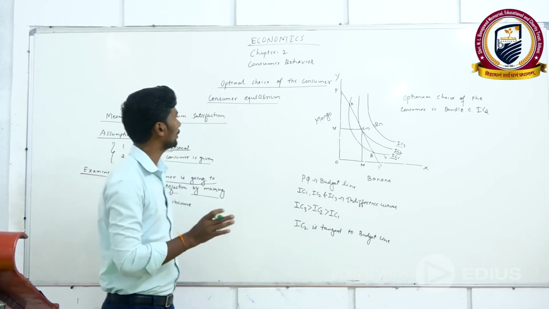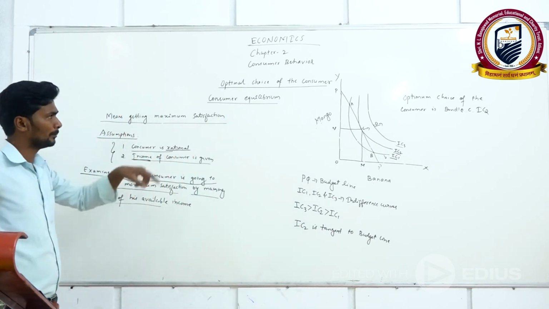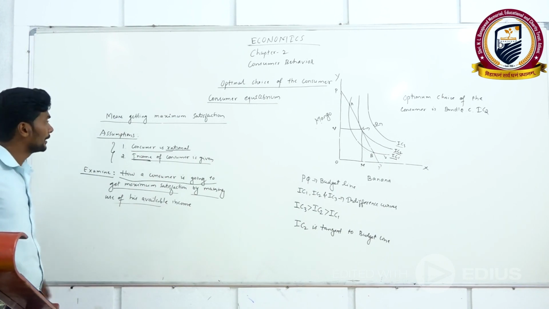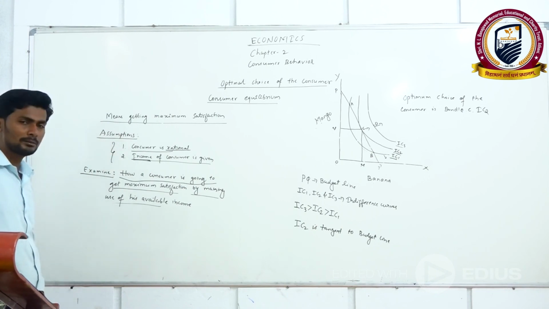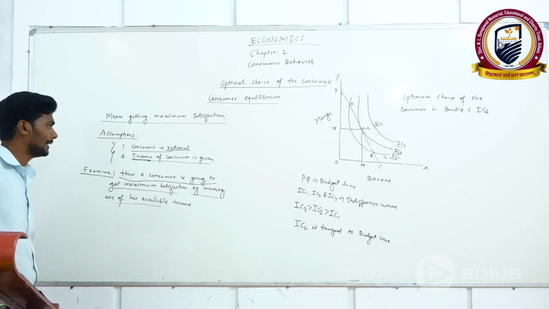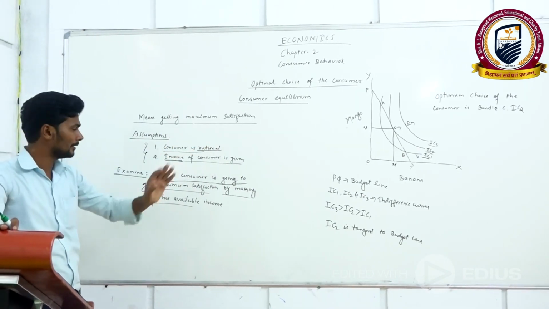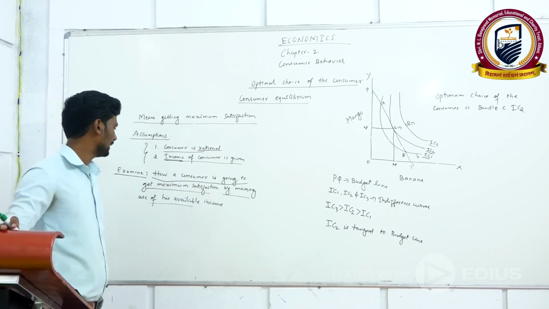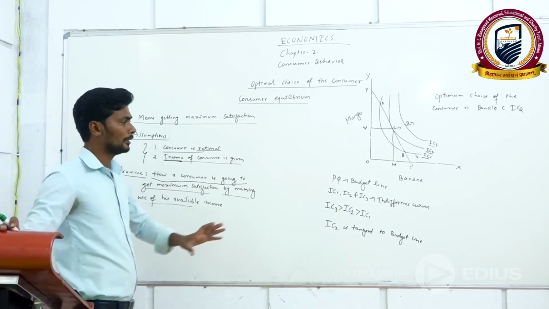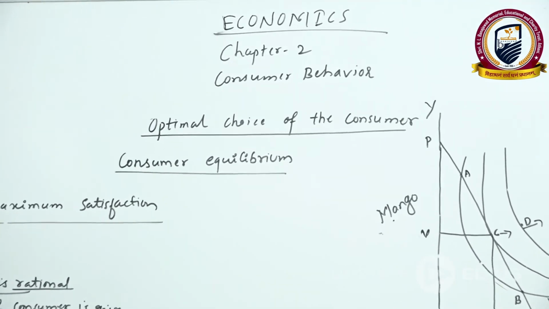So this is all about the optimal choice of the consumer. Optimal choice means getting maximum satisfaction. Here we have two assumptions: the consumer is rational and the income of the consumer is given. In this video we studied how a consumer gets maximum satisfaction by making use of his available income. This is the diagram where I explained how the consumer reaches the optimal choice.